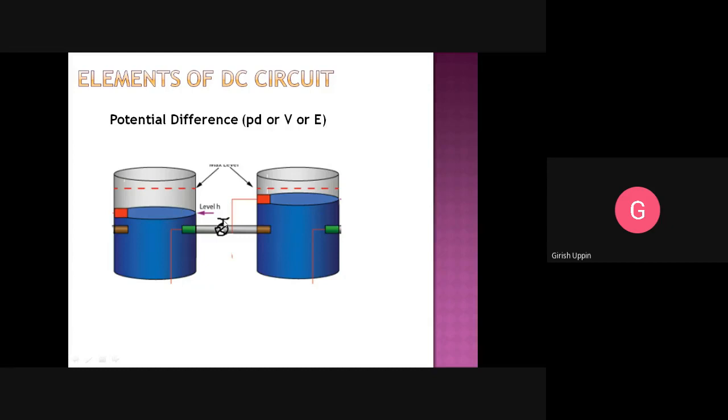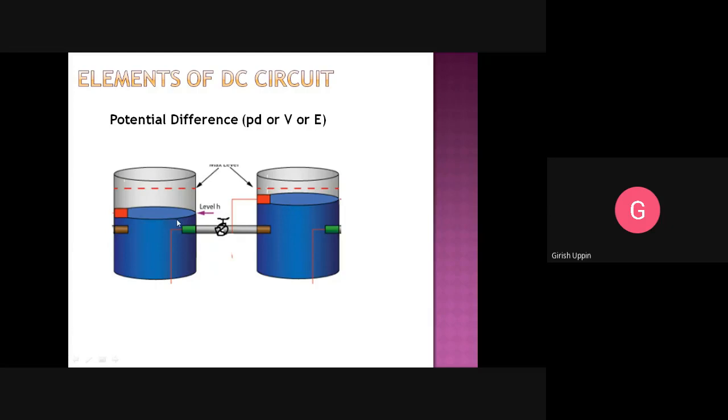If you are connecting two tanks which are completely full, just assume both the tanks are full, water will not flow. Water will not flow in this particular pipe. Water will flow only when there is a difference in the water levels. Why? When the water level is different, the potentials are different. When the potential is different, then only the current will flow.